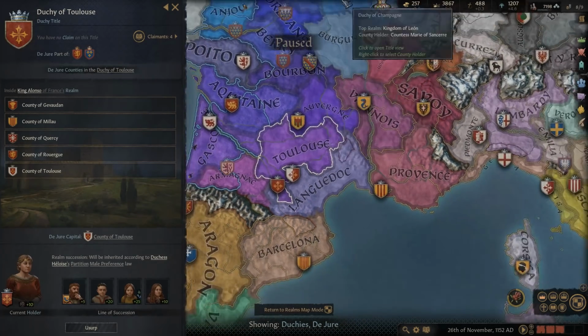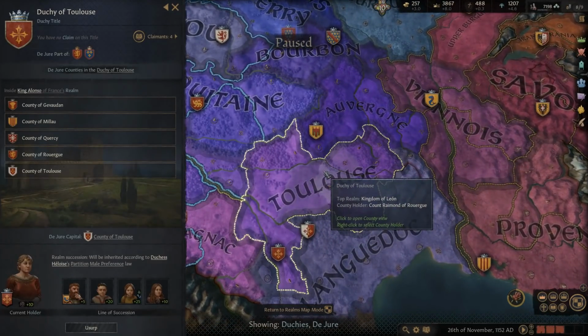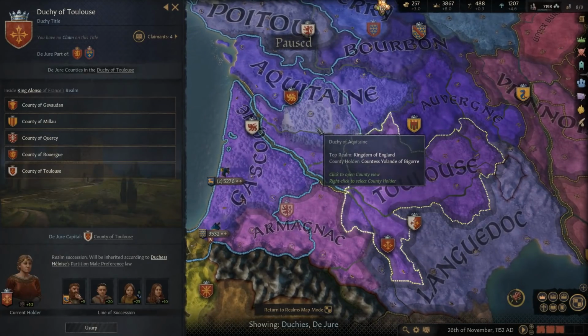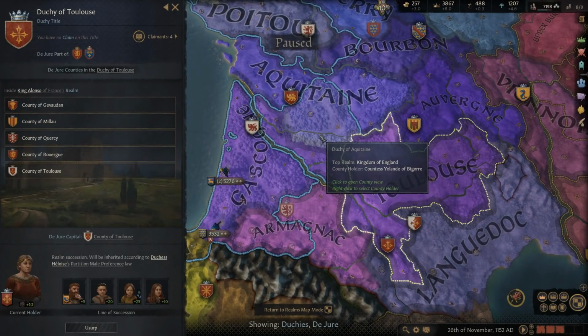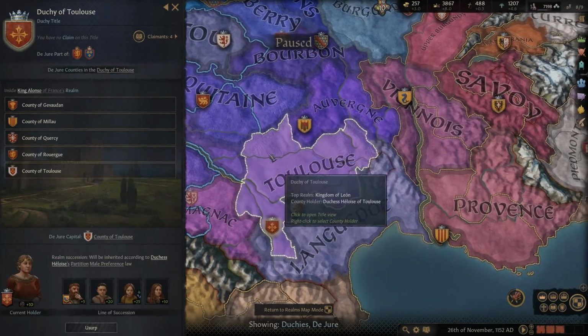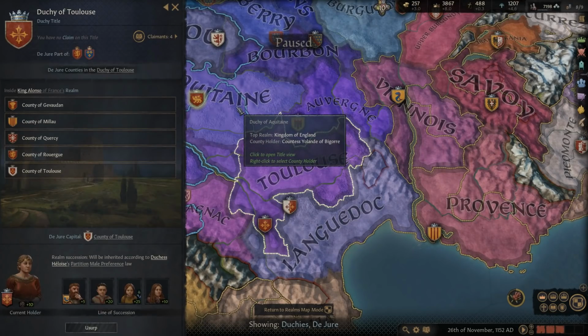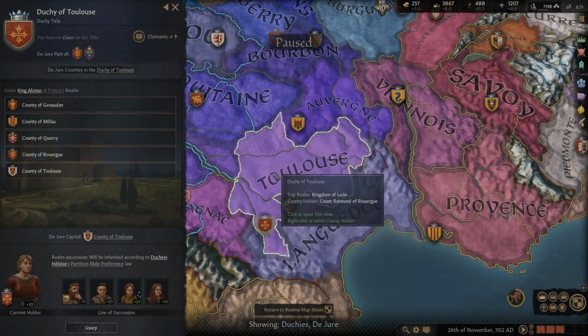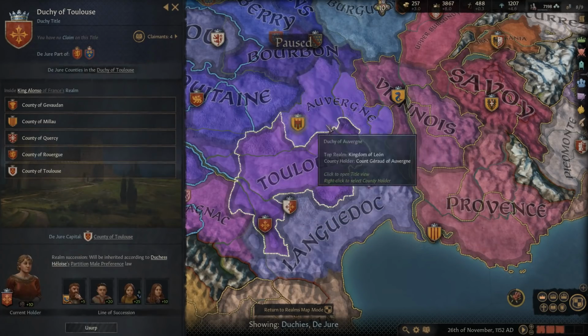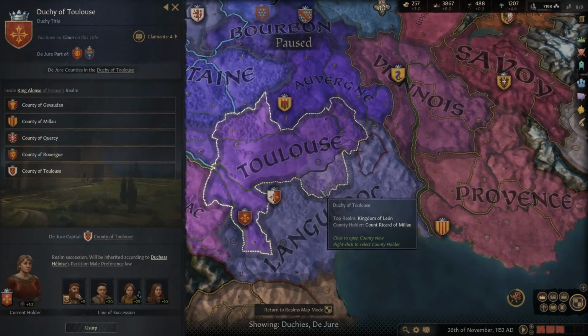Not independent from the Kingdom of France. They're still definitely within the Kingdom of France. But he's not really recognizing the Duchy of Aquitaine, the Duke or the Duchess there, as their liege. They're pretty much independent in a sense. So that was something that Henry II focused on quite a bit during his rule, was attempting to regain for the Duchy of Aquitaine influence over these southern lands here. And he was actually quite successful at doing so.